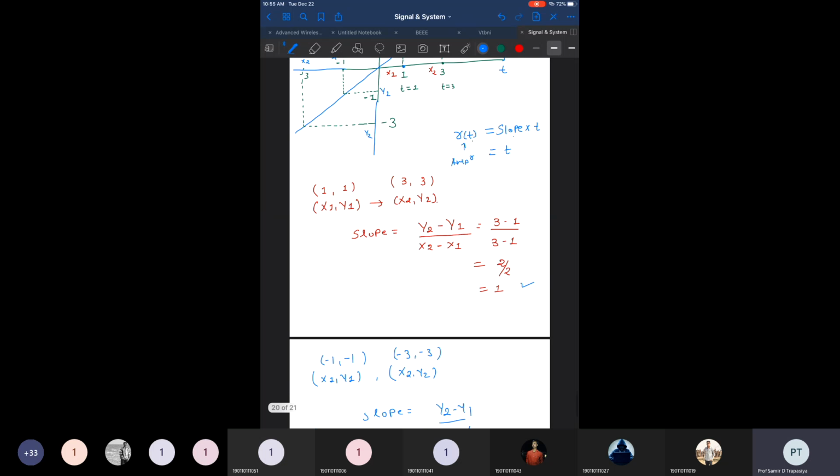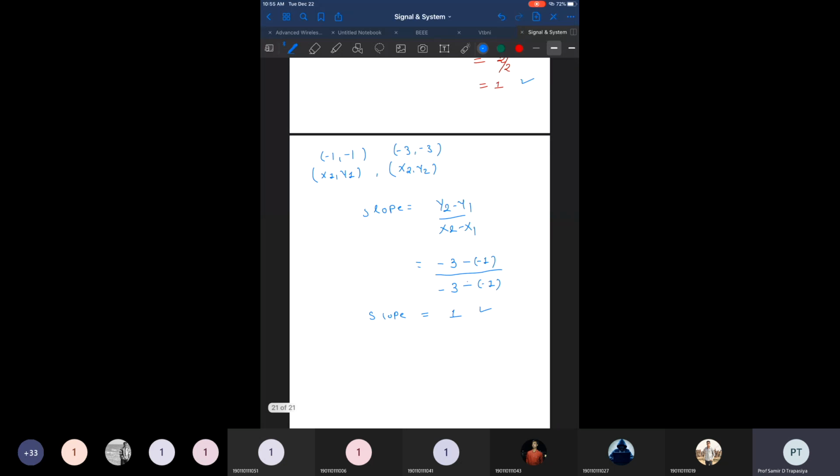So this is the very important thing that we need to notice over here, and that's why this is known as a linear ramp signal, a linear function of time. Later we will come across other ramp functions that don't have a slope equal to 1. But note that any ramp signal we choose may have a slope of 1 or not, but the slope will remain constant throughout the time. That is the part that we need to notice.